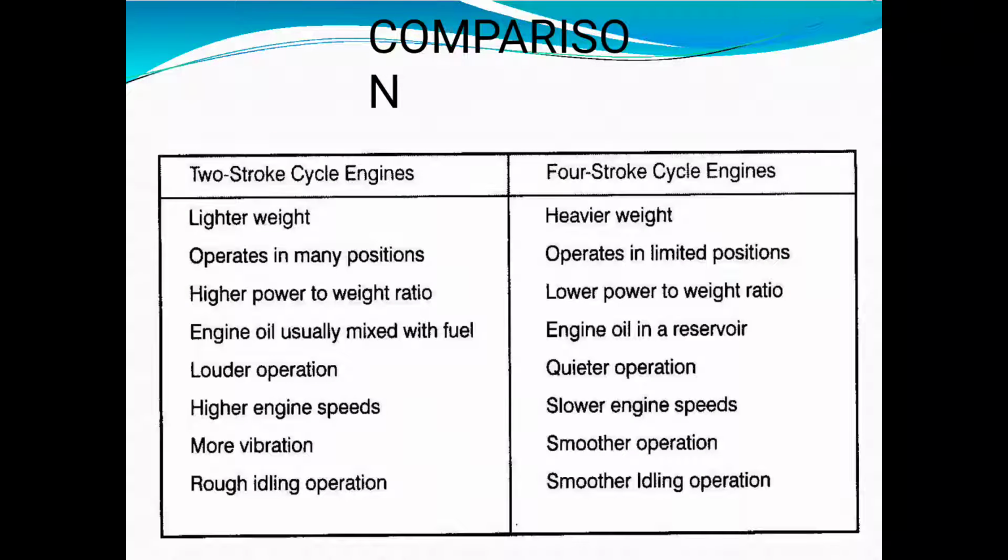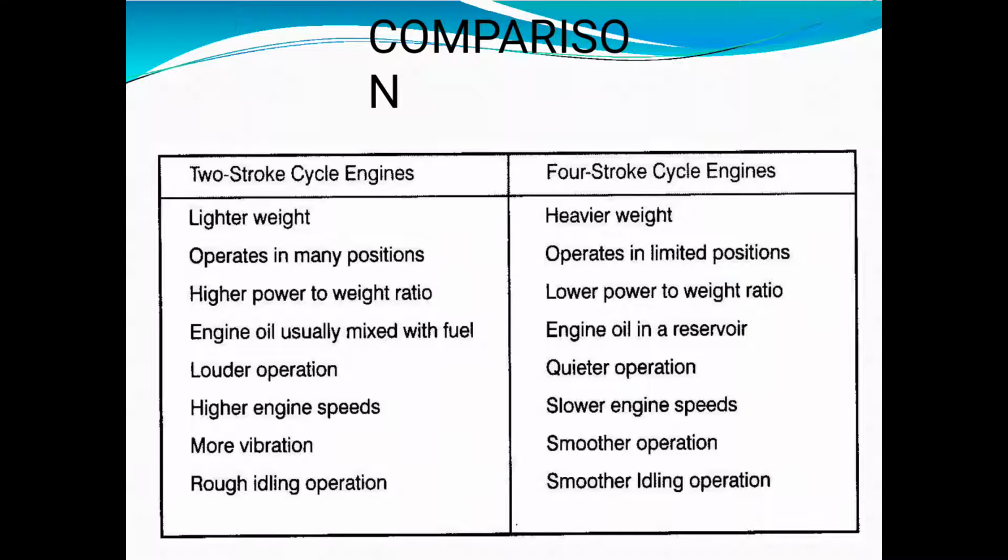So next one is the comparison of the two-stroke cycle engine with the four-stroke cycle engine. Two-stroke cycle engine, its weight is lighter. In case of four-stroke cycle engine, its weight is heavier. Two-stroke cycle engine operates in many positions.